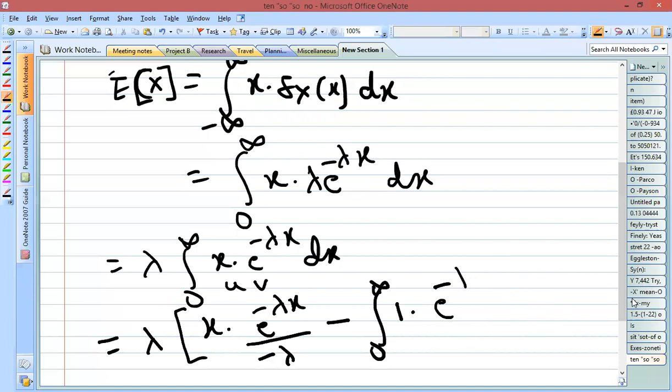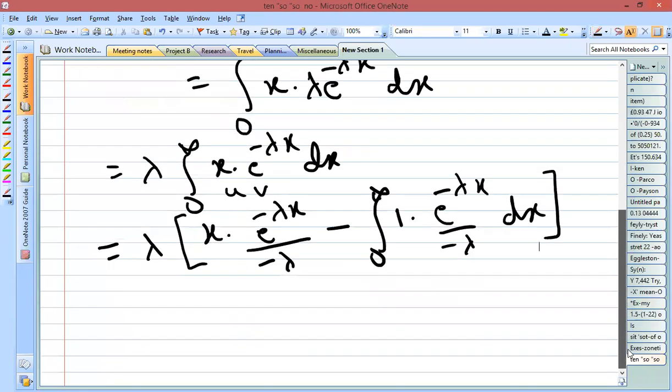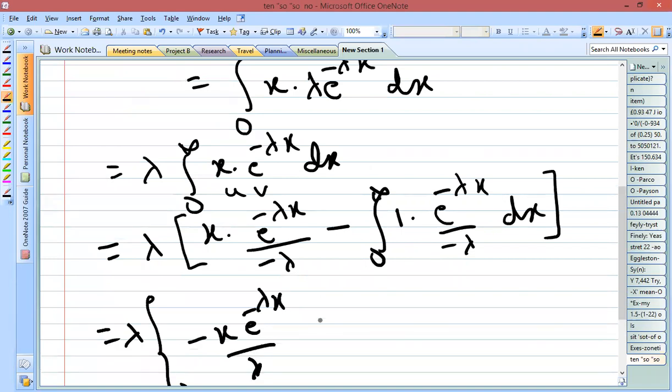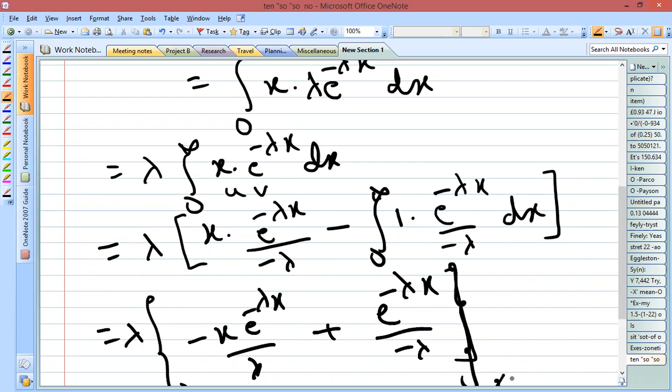At the last stage, we are going to substitute the limits. As of now, just go on simplifying this. Here we have lambda times minus x e to the power minus lambda x by lambda, and minus into minus is plus, and the integration of e to the power minus lambda x is e to the power minus lambda x by minus lambda. You put the flower bracket with the limits x equal to 0 to infinity.